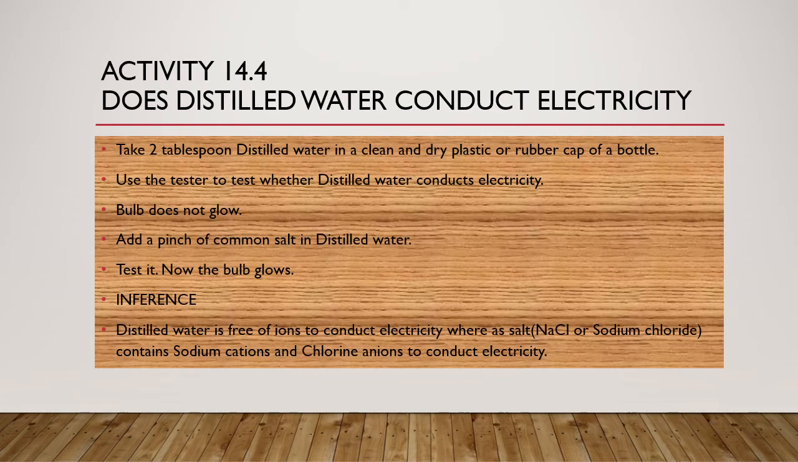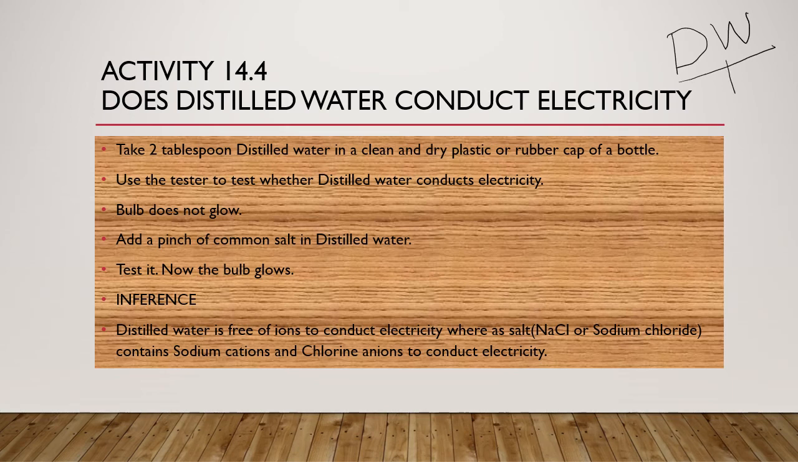Activity 14.4. So in this, you are going to check whether distilled water can conduct electricity. So you all know distilled water is a type of water used in chemical laboratories, made by removing all the minerals from it by the process called fractional distillation. So distilled water does not contain any minerals and no ions are formed when electricity is passed through it. And so you are going to test the distilled water. The bulb, will it glow? No, the bulb cannot glow because there are no ions to pass the electricity.